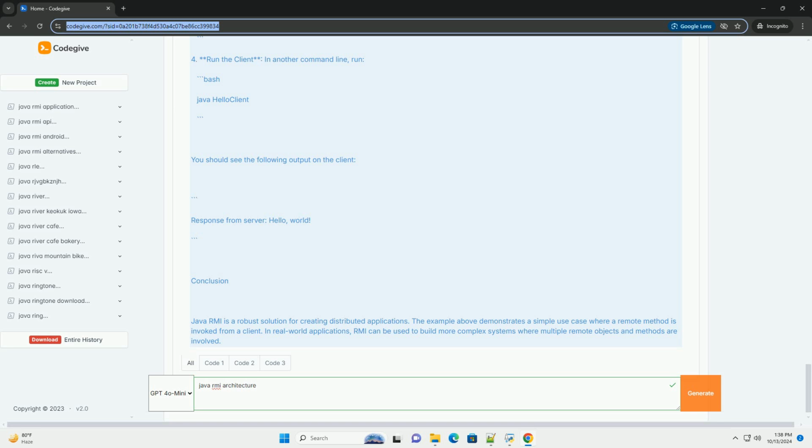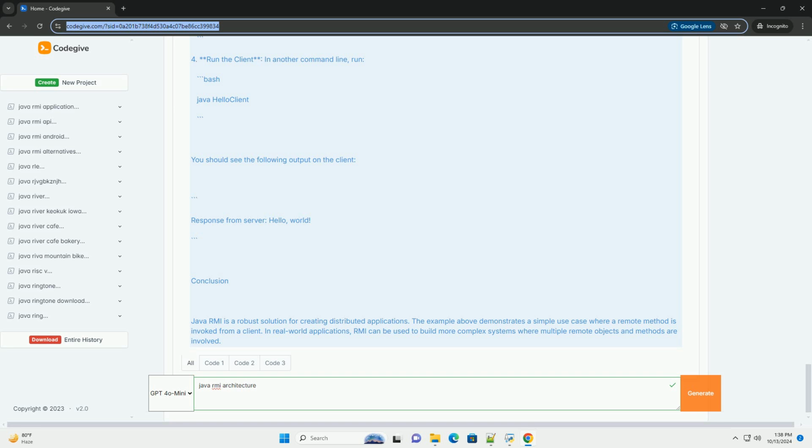Example code. Step 1. Define the remote interface. Step 2. Implement the remote interface. Step 3. Create the server. Step 4. Create the client.